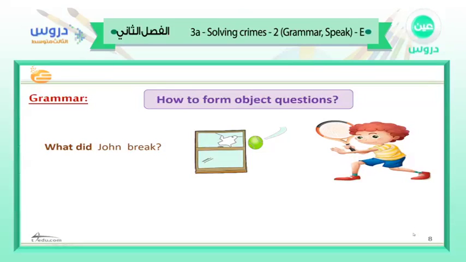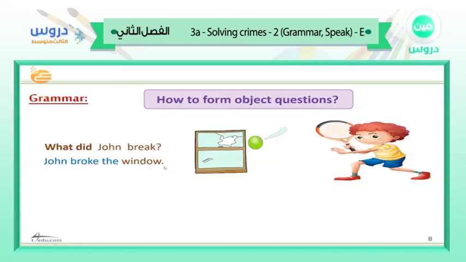Okay, now let's learn how to form object questions. Look at this question: what did John break? So, what do we have here? We have two verbs. We have an auxiliary verb and we have the main verb. This is an object question because we're asking about what the agent did. So, let's answer. John broke the window.